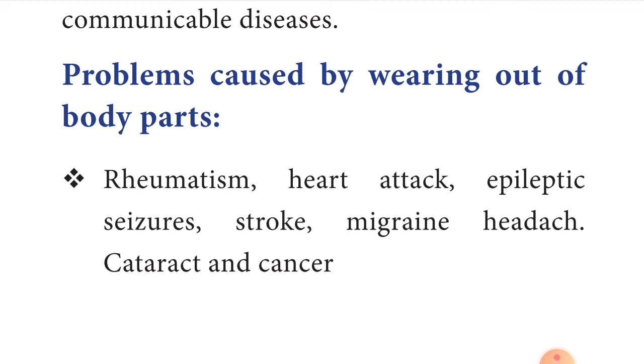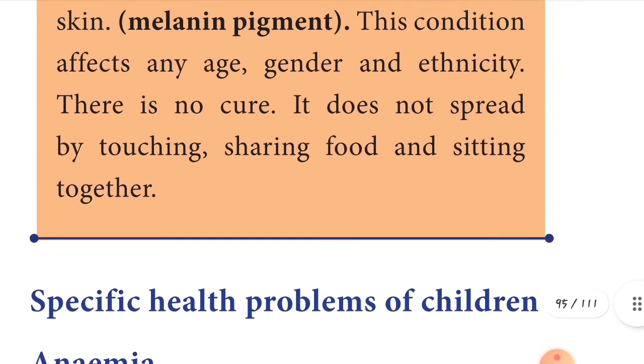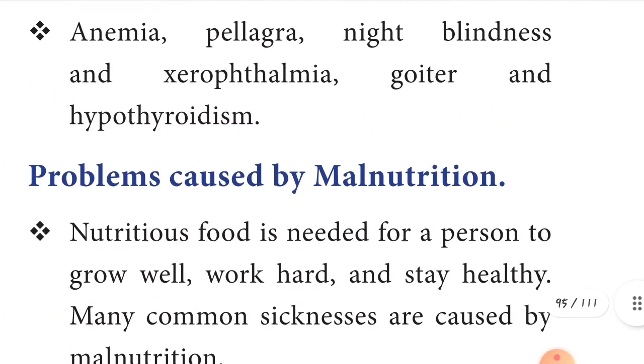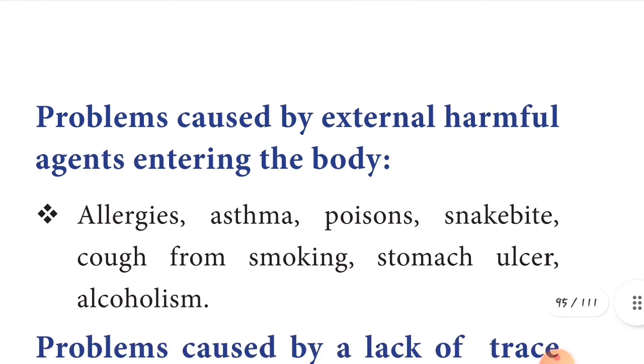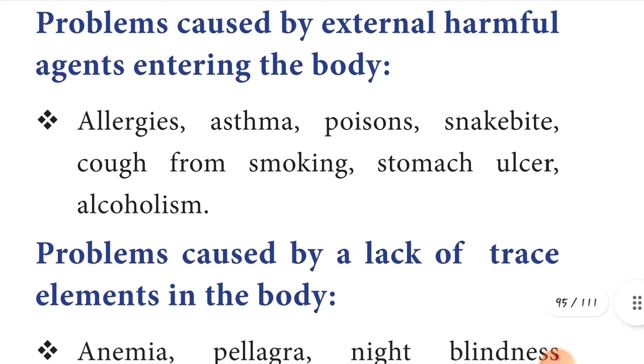The next type is problems caused by external harmful agents entering your body: allergies, asthma, poisons, snake bites, cough from smoking, stomach ulcer, and alcoholism. These are all non-communicable diseases.